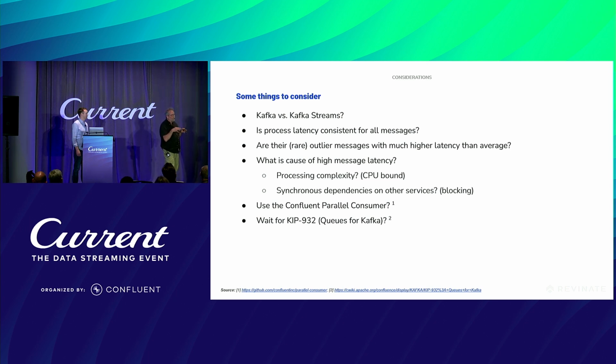You might want to look to see what is causing your latency issues, your process. If you're doing a lot of CPU computation, so you have just a complex process there, unless you have a lot of CPUs laying around, you're not necessarily going to gain a lot by throwing more threads at this. If, on the other hand, your latency is caused by third-party services that are slow, and your threads are blocked all the time, then you're probably going to gain something by having more threads.